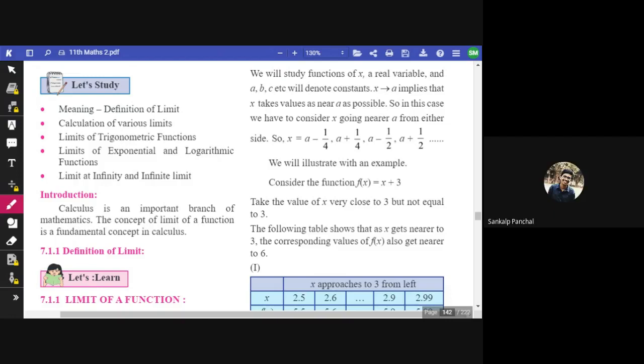I had a doubt in the multiplication of matrices. Okay, which page number is it? Can you tell me?